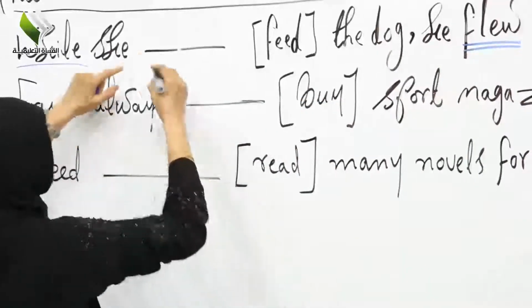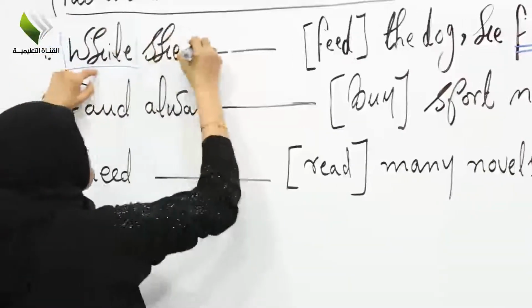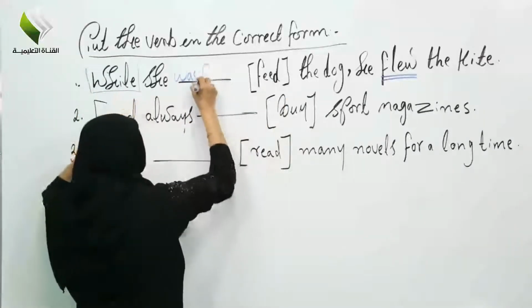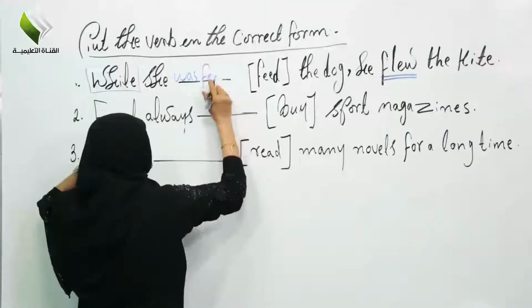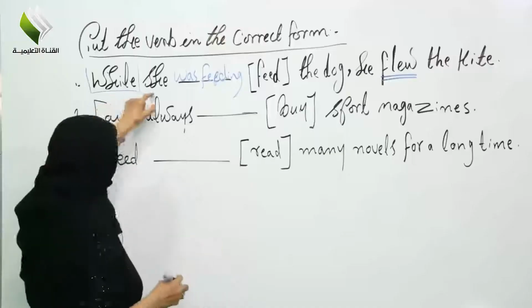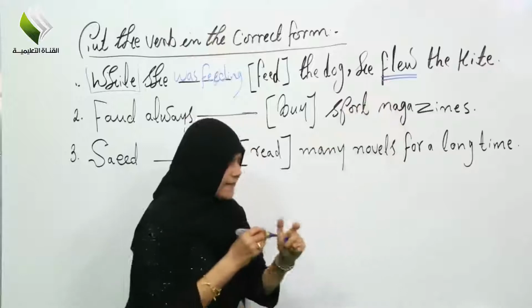In this case, as we know, the rule was feeding. Now, while she was feeding the dog, he flew the kite.